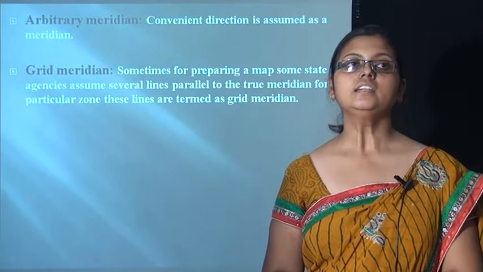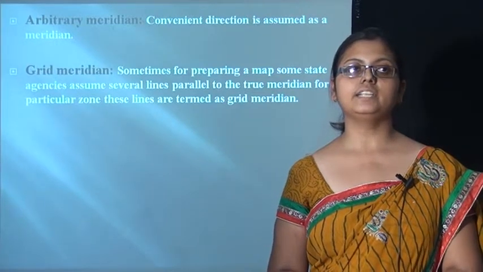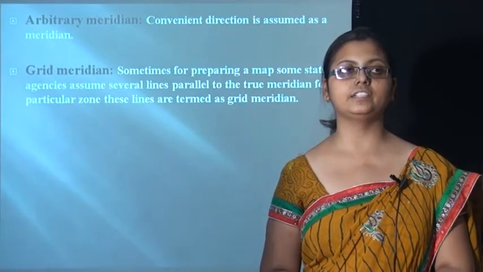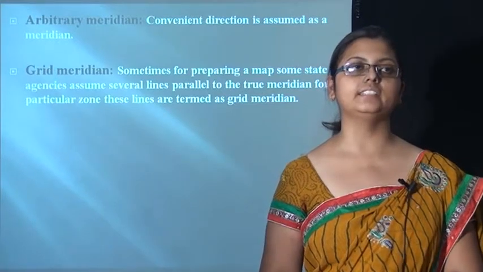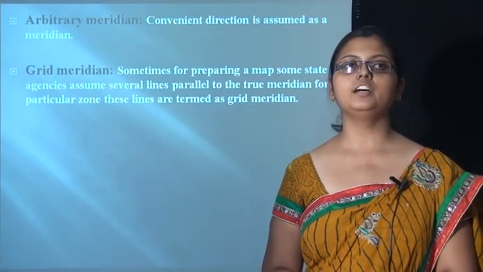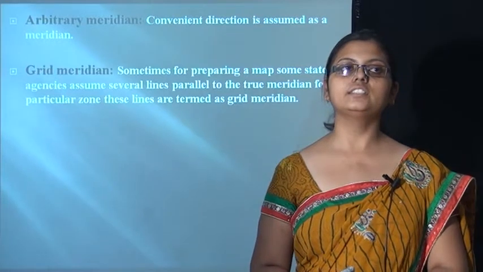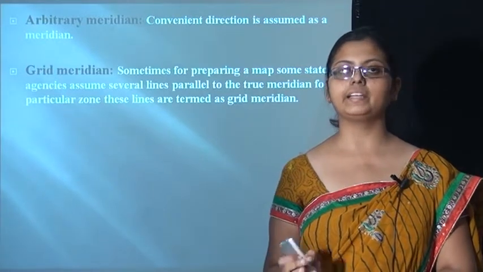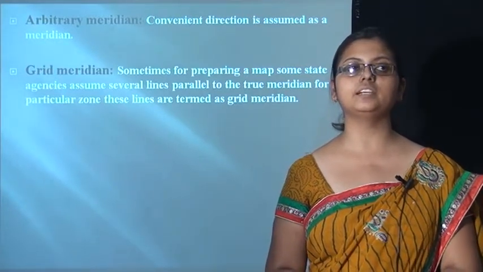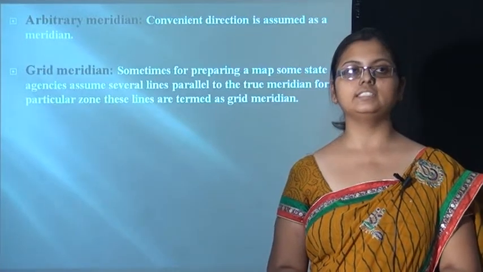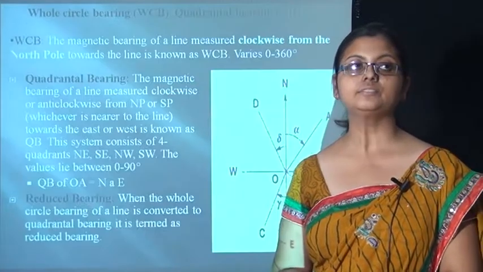Arbitrary meridian. A convenient direction is assumed as the arbitrary meridian. Going towards the grid meridian. Sometimes for preparing a map, some state agencies assume several lines as parallel to the true meridian. These types of lines are known as grid meridian lines.